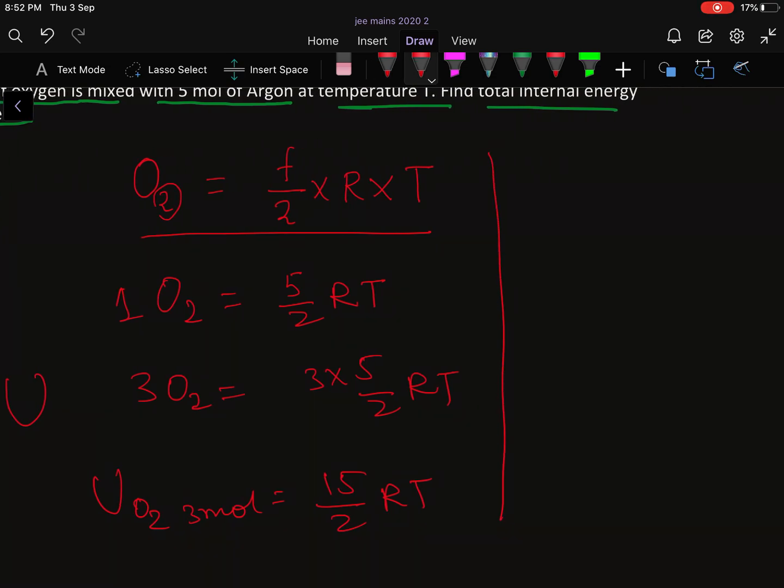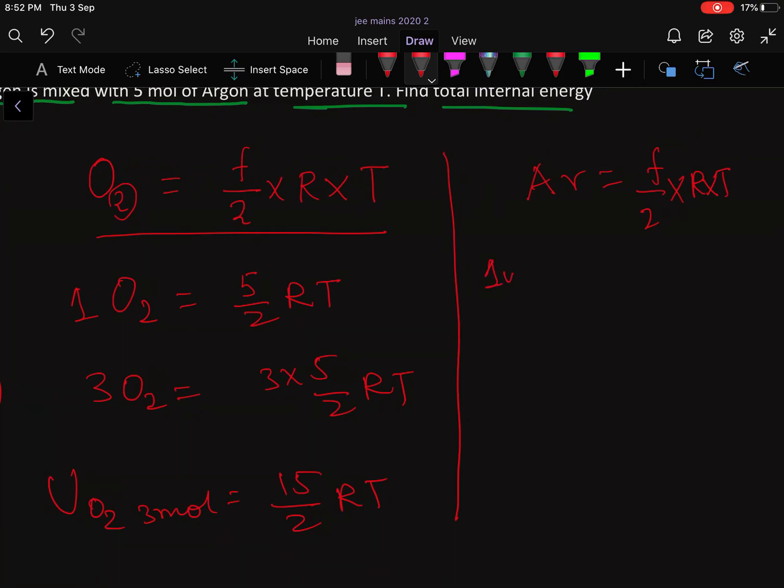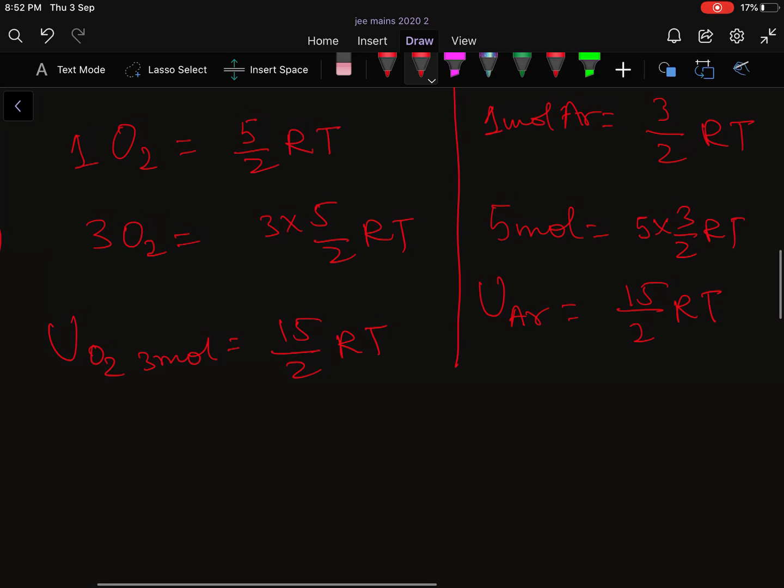Similarly for argon, same formula: degree of freedom by 2 into R into T, for 1 mole. The degree of freedom of argon is 3, because it is a noble gas, so 3 by 2 RT for 1 mole. For 5 mole it will be 5 into 3 by 2 RT. So the internal energy because of argon is 15 by 2 RT.